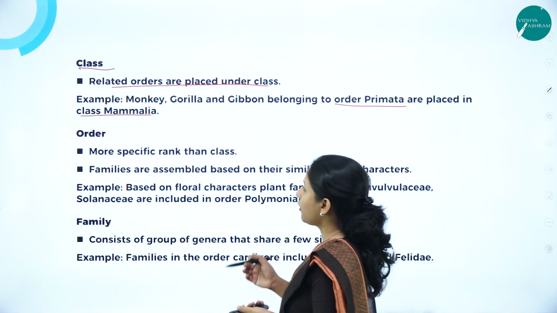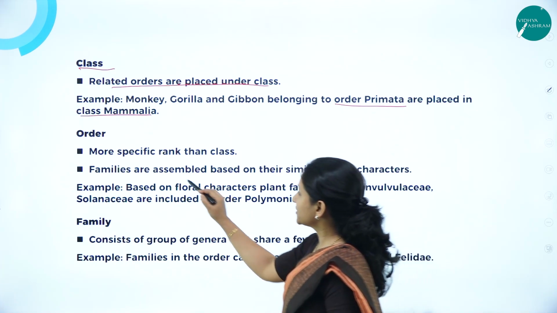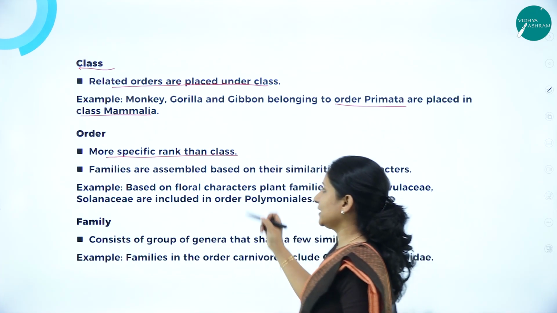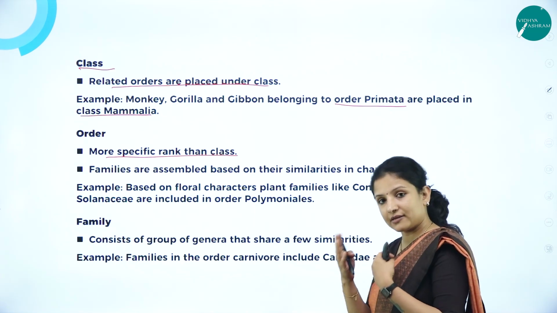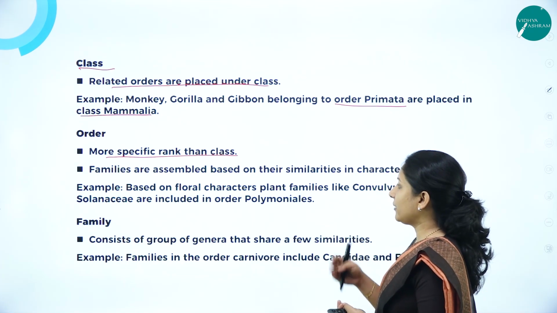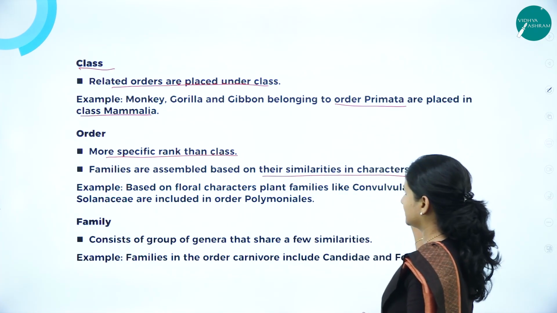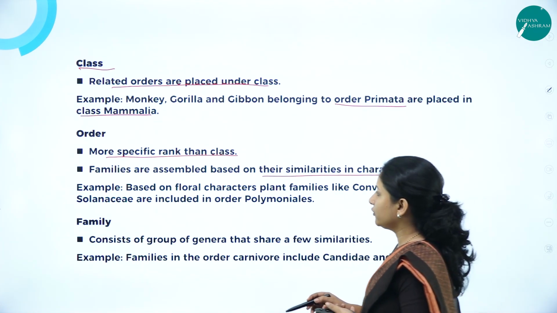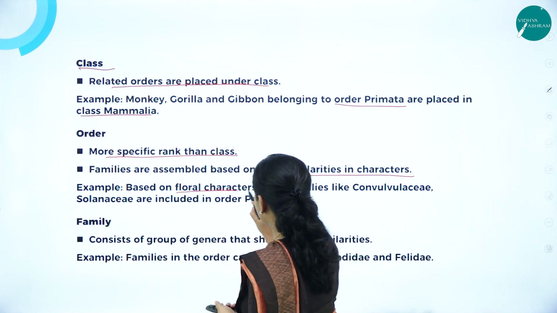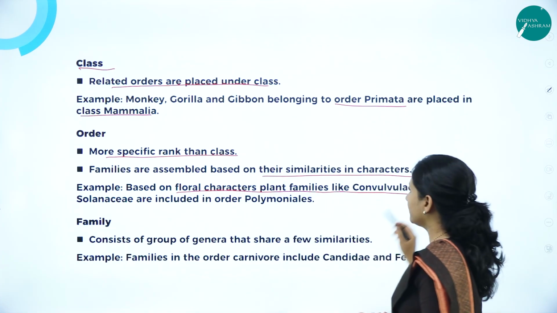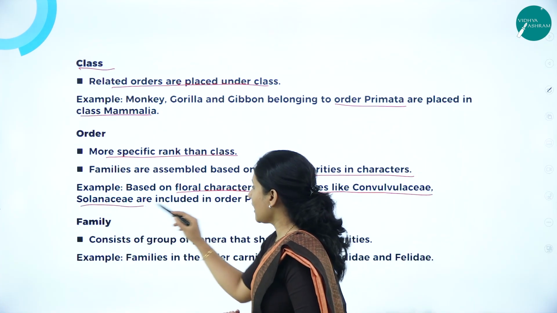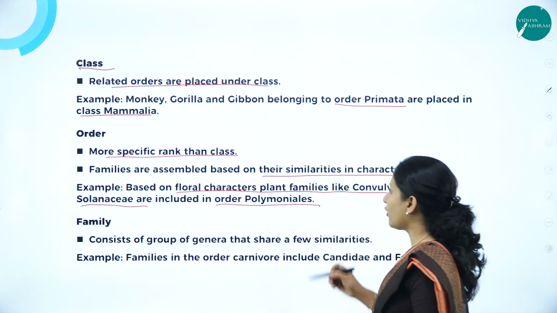Next, moving on to order. Order is a more specific rank than class. It is the lower classification than the class. Here families are assembled based on their similarities in characteristics. For example, based on floral characters, plant families like Convolvulaceae and Solanaceae are included under order Polymonales.